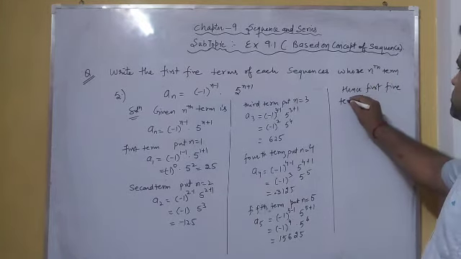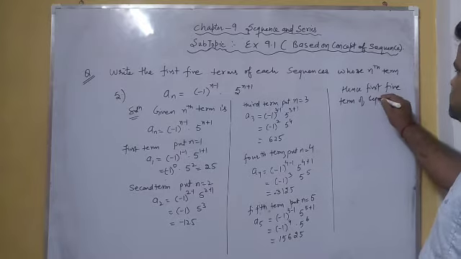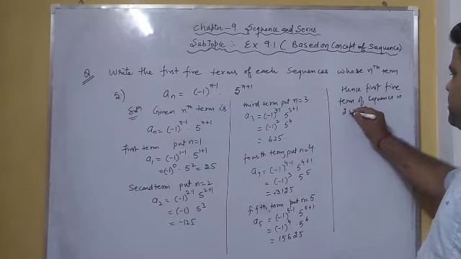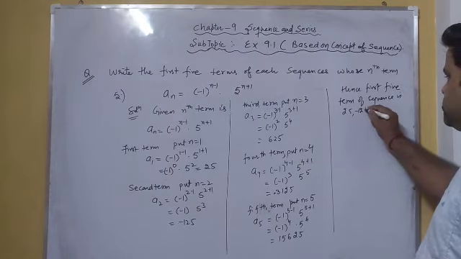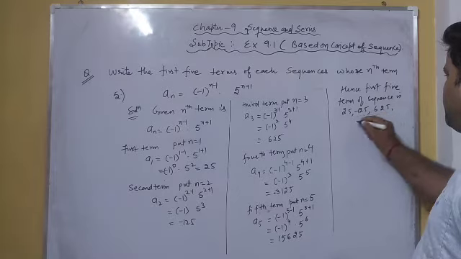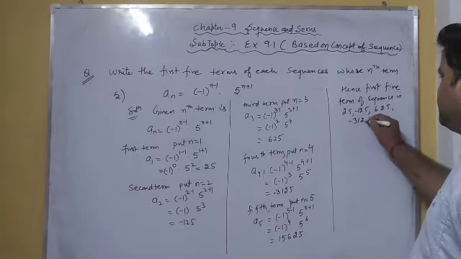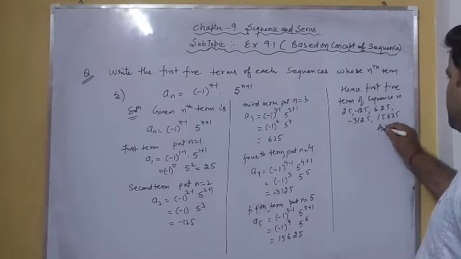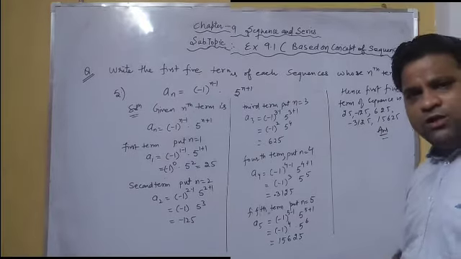So hence, the first 5 terms of the sequence are 25, minus 125, 625, minus 3125 and 15,625, which is the required answer.